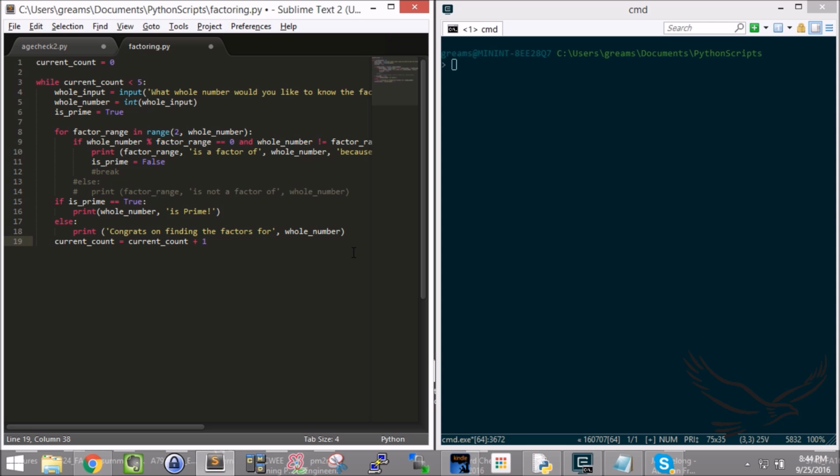So that the number on current count will get added to every time it makes it through the for loop, and then go back up to the while loop, right?